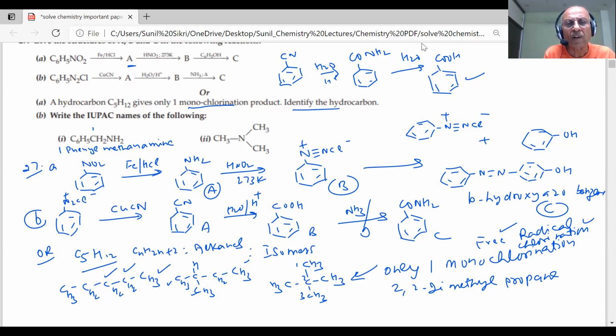You choose any one. All the 3 are the same. So this chain is the same methyl. So what is this? This is methanamine. N,N-dimethylmethanamine. How do we write? Even spelling should be correct or you will lose the marks. It is a 1 mark question, so you get 1 mark for that.